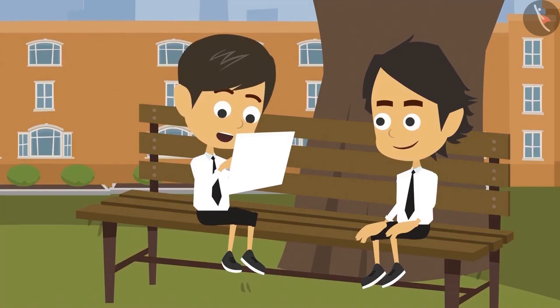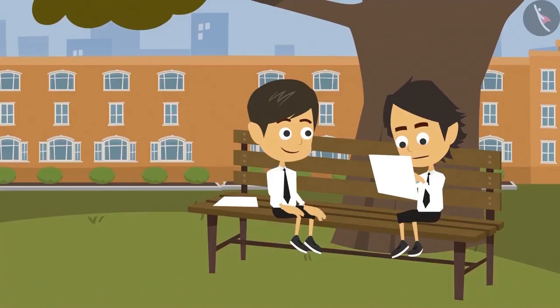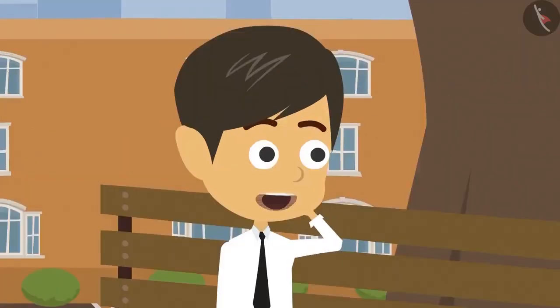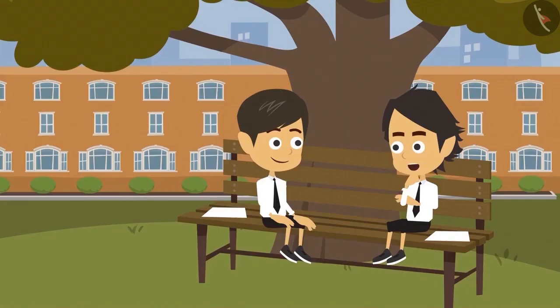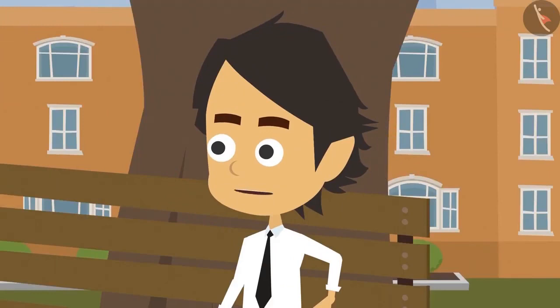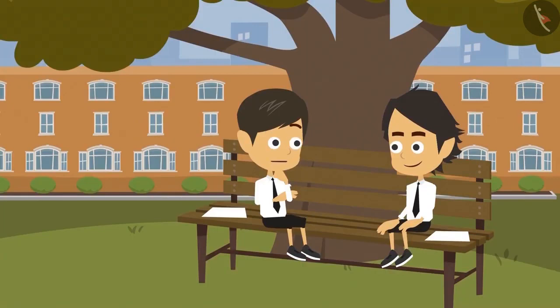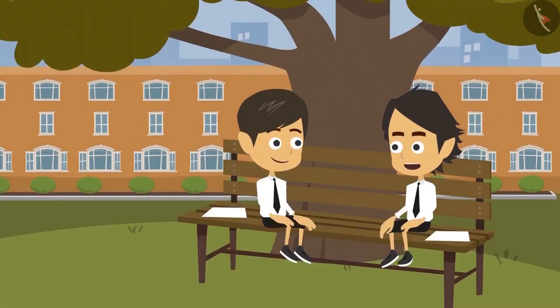Ayushman, height is to be written in meters and centimeters in this. Yes, but I know my height only in centimeters. Me too. What to do now? I think we can convert centimeters into meters. How? See, yesterday Madam told us that 1 meter has 100 centimeters. Yes. So with this information, I can write my height in meters and centimeters.